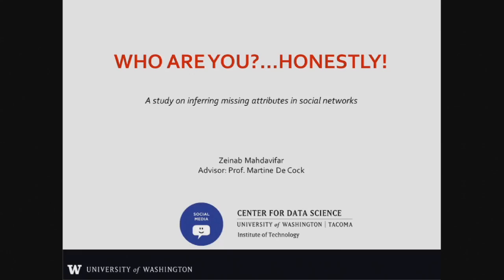I'm a computer science master's student at the Center for Data Science, and my research is on inferring missing attributes such as age and gender in social networks. Today I'm going to talk about the predictive models we built within the social media group at the center, and I hope you enjoy that.